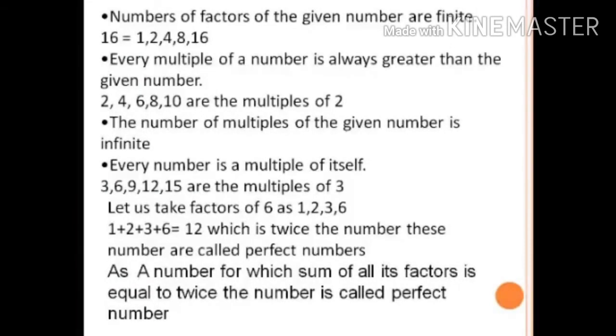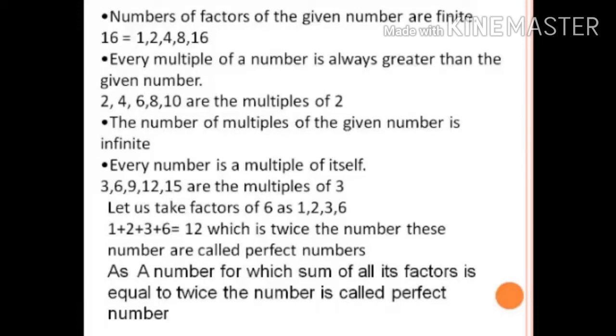The number of factors of the given number is finite. As we told, multiples are infinite. Here the factors are finite. Why are they finite? Because they end up with the given number. Whatever the factor of the given number, they start with 1, but they end up with the given number. That means they are countable. They don't go beyond the given number. They start from 1, they end up with the given number. Once you get the given number, you say, okay, the factors are over.